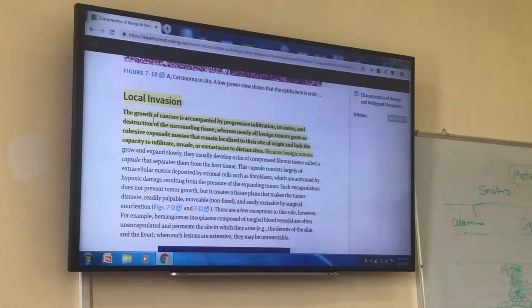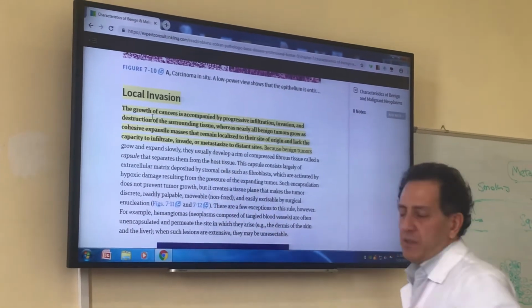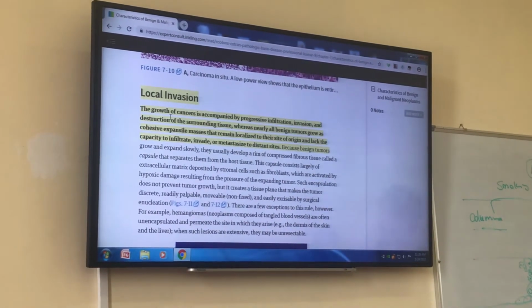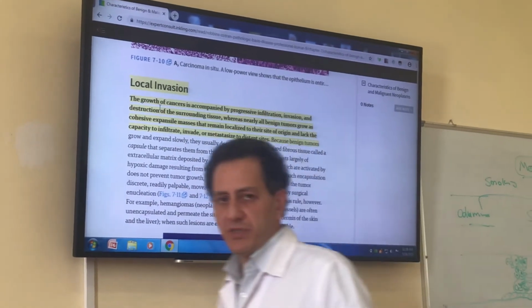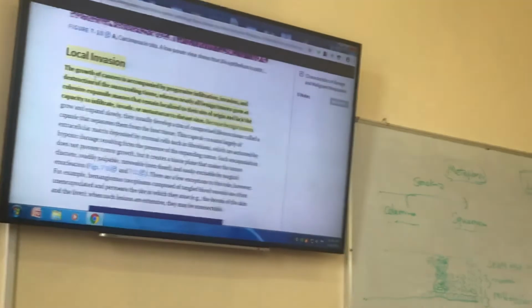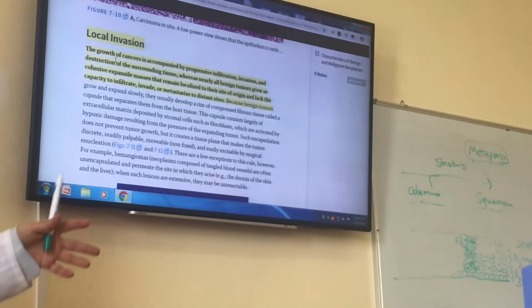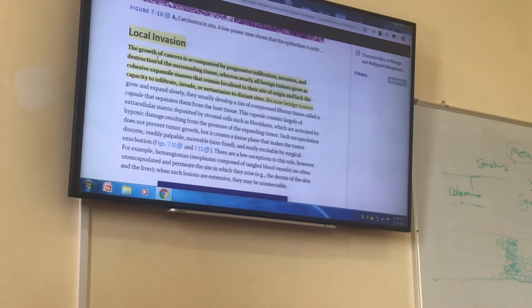It does not invade the surrounding tissues. But in malignancies, the tissue sends finger-like projections to the surrounding tissue. It destroys them, it invades them. So it's not easy to remove cancerous tissue. The surgeon has to remove also the surrounding normal tissue and should do a big surgery.